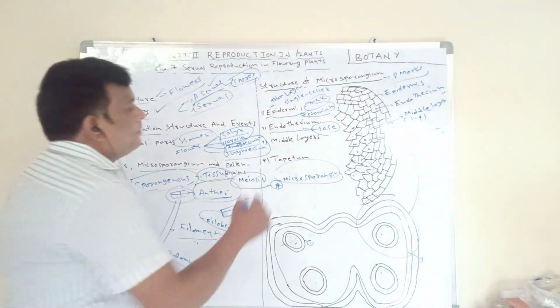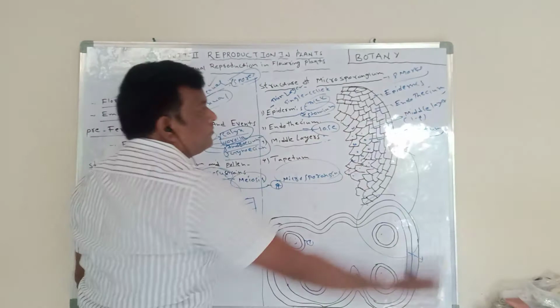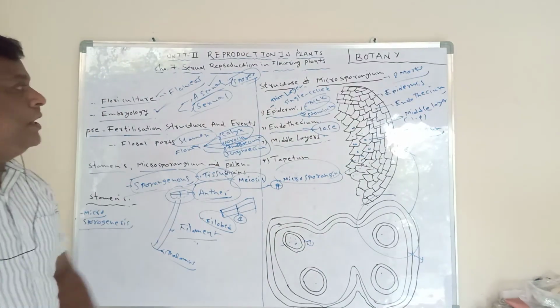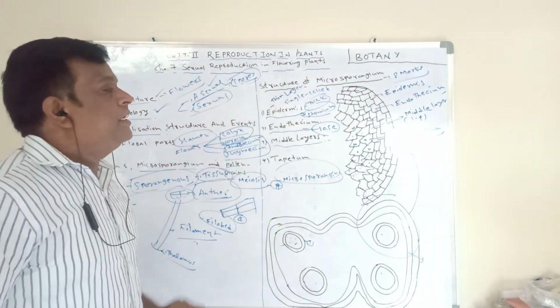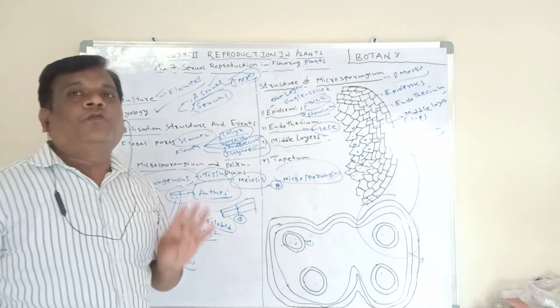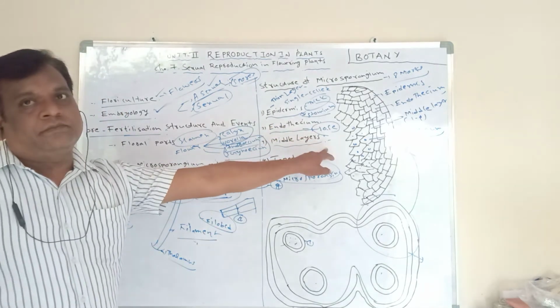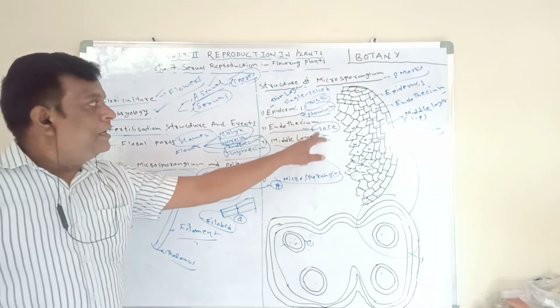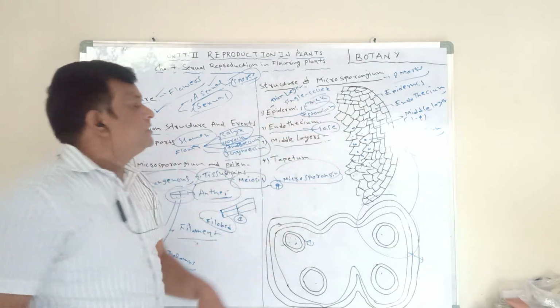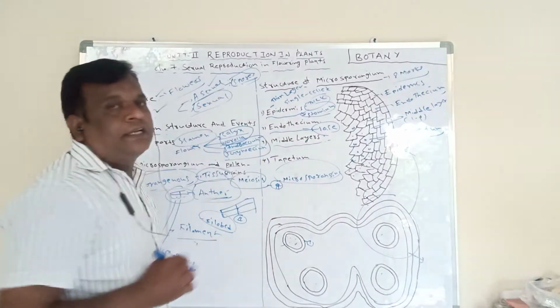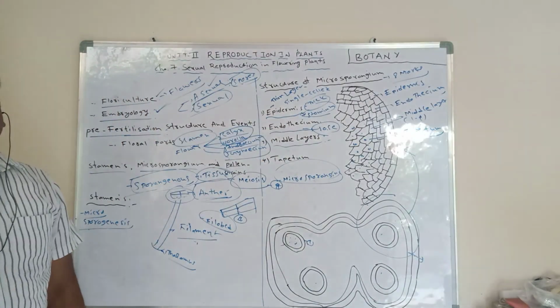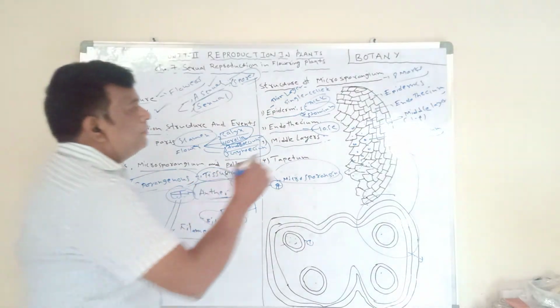Okay, next is the middle layers. Below the endothecium, 3 or 4, meaning 1 to 4, layers are present. Those layers we call the middle layers. The middle layers are present between the endothecium and tapetum. Okay, these are the middle layers.